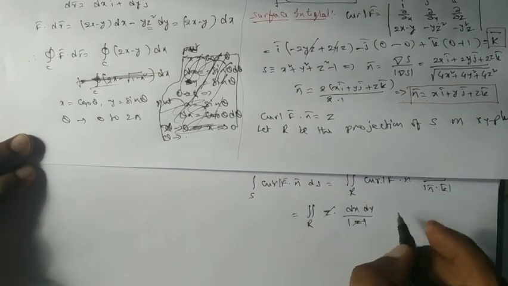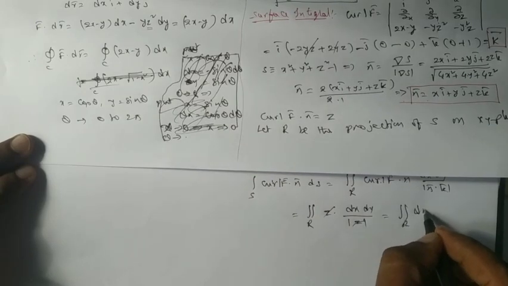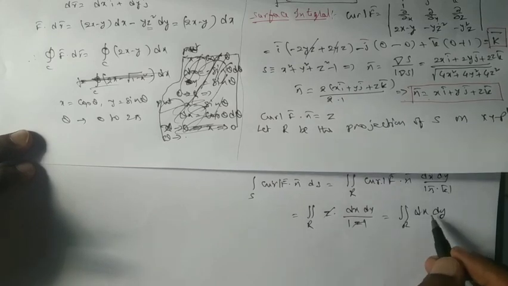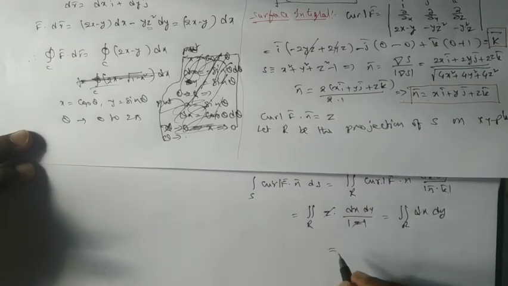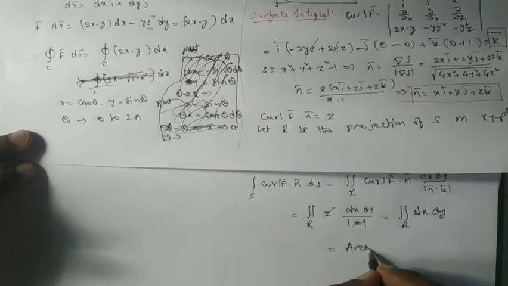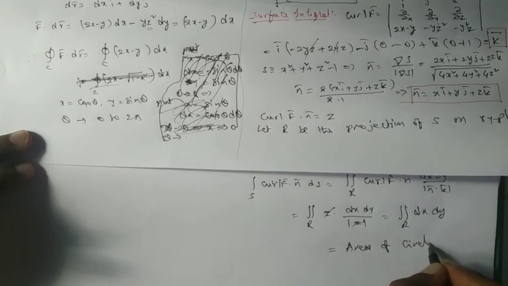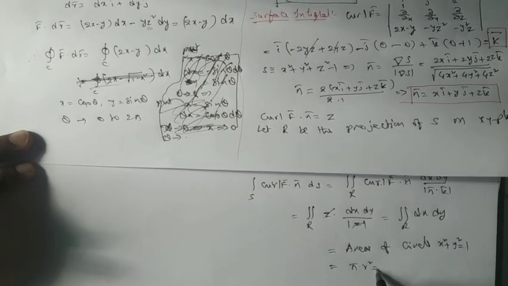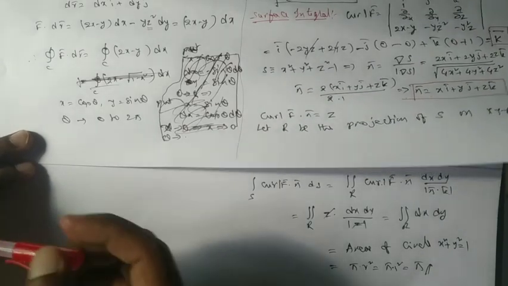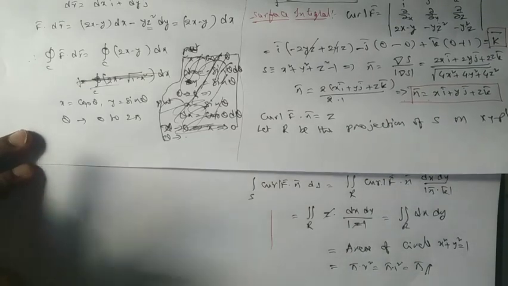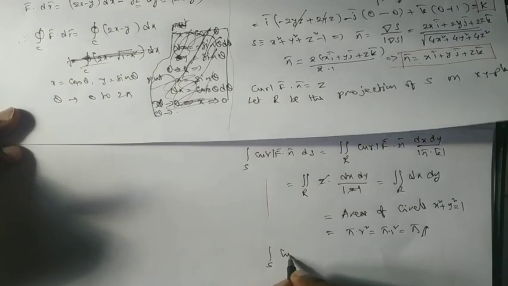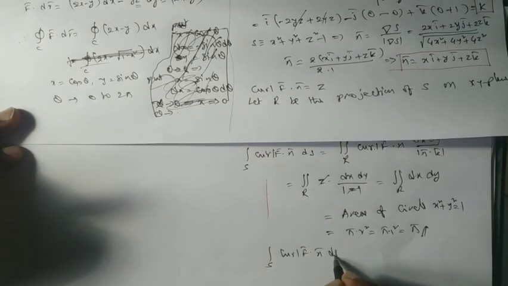So these two will get cancelled now. Double integral over R dx dy. R is nothing but the circular region. We know double integral over R dx dy gives the area of that surface, which is equal to the area of the circle x square plus y square equal to 1, which is pi r square. It is pi into 1 square, that is pi. Therefore, what do you observe here finally? Integral over S curl f bar dot n bar ds equal to pi.